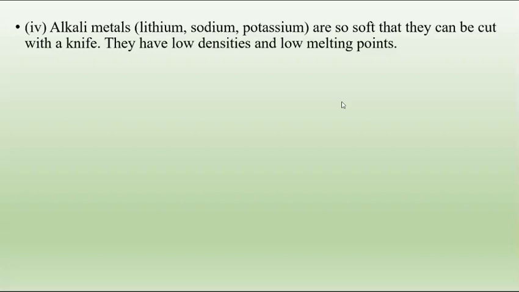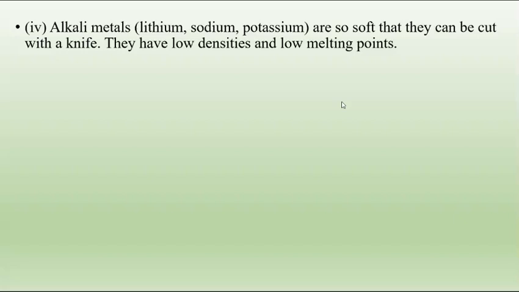Okay, the fourth exception is alkali metals. Lithium, sodium, and potassium are so soft that they can be cut with a knife. They have low densities and low melting points. These are the three metals which show the properties of non-metals.